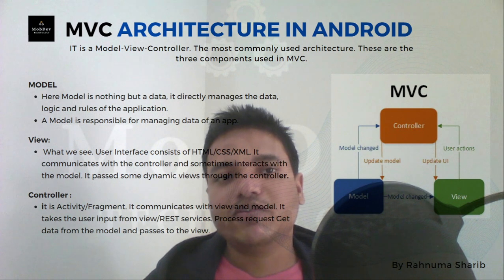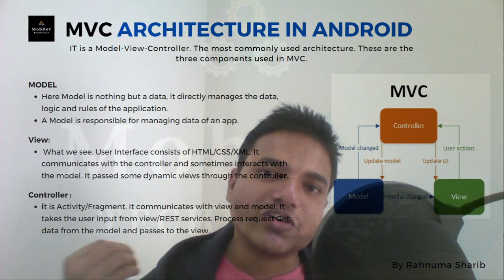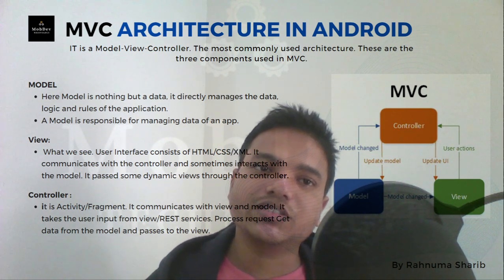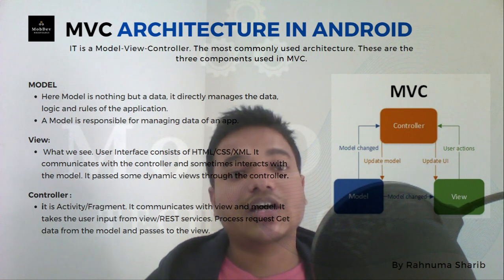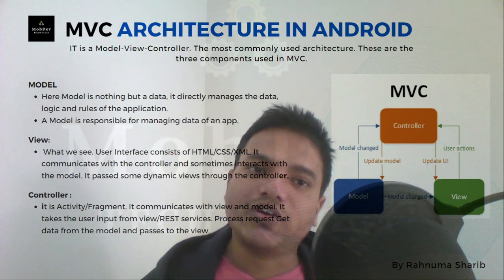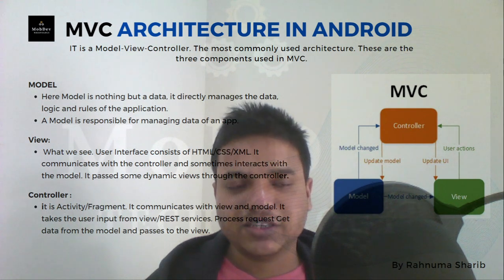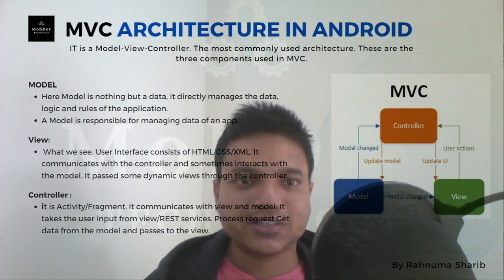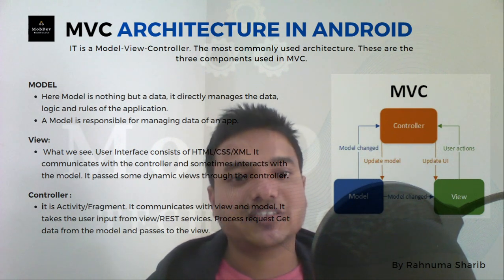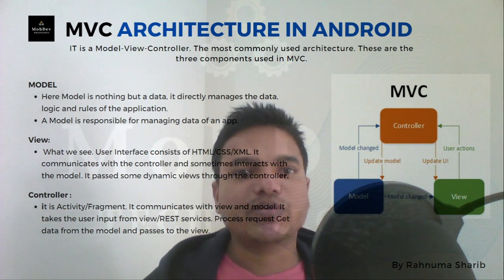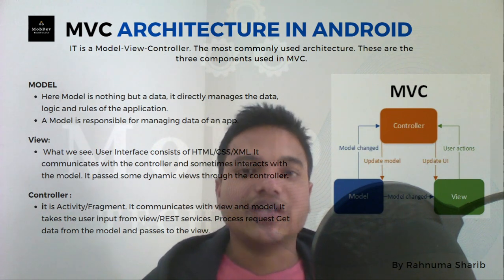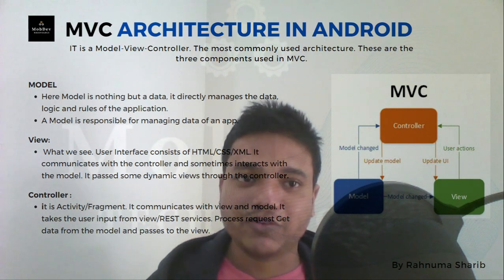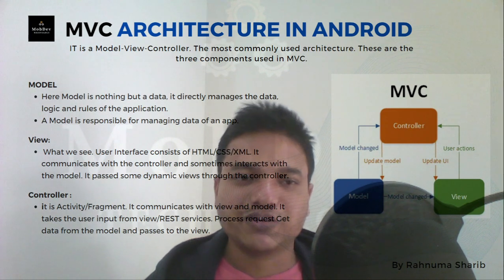In MVC we have a model, and in each of the architectures the model is responsible for taking the data from the data sources and providing it to whoever asks for it. So the model is always independent and can be tested very easily. Just remember that the model is always testable because it's independent, and its primary responsibility is to take the data from the data sources and provide it to whoever asks for it. Generally the controller will ask for the data in MVC, the presenter in MVP, the view model in MVVM.